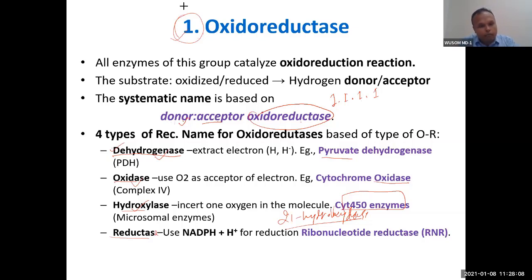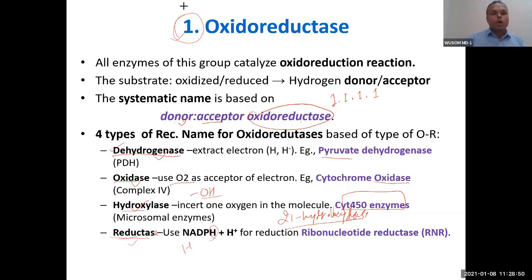And the function is a little bit different. Dehydrogenase means removing hydrogen, extracting electrons. Oxidase means utilizing oxygen to oxidize. Hydroxylation is putting an OH group, a hydroxyl group, in the molecule. Reductase means reducing, putting hydrogen into the molecule. Functionally, they are different. The name refers to function. So you can understand this.